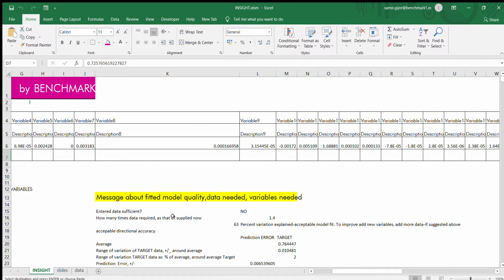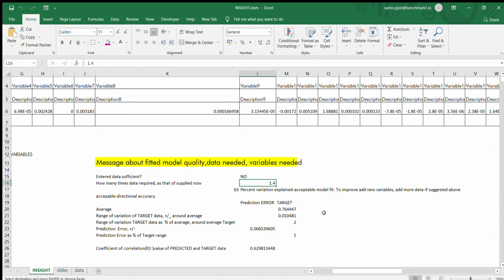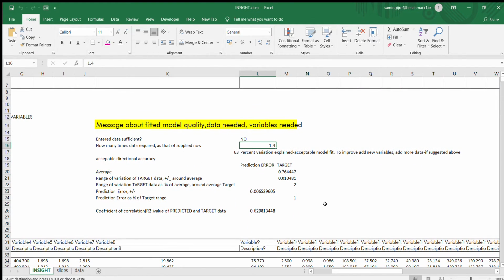It says entered data is not sufficient now, and it's saying you should have 1.4 times more data because more variables require more data to fit, but still the model fitment quality has gone up. It is now 60% variation can be explained, and this is an acceptable model fit. And to improve, we will have to put more data, as it has said.